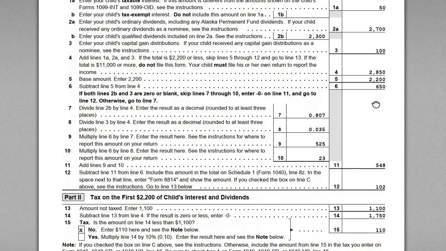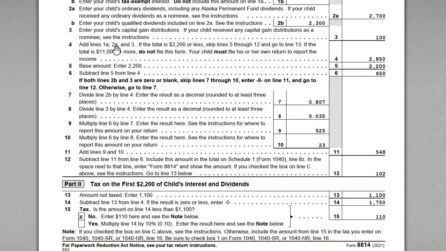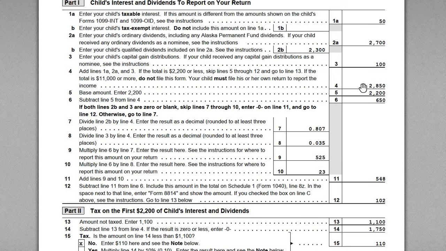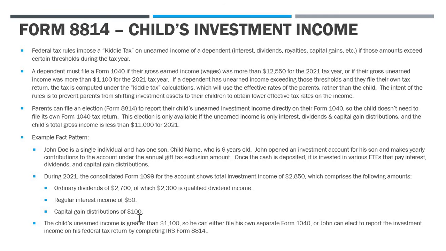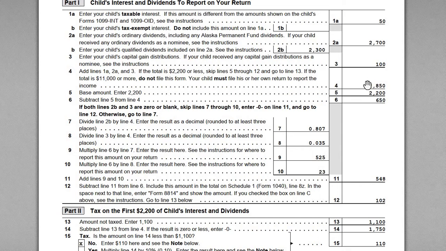Now, line 4 here, add up the lines 1a, 2a, and 3. So we've got $2,850 of total income, right? That's the amount that we have reported on our 1099 here, right? So we got the $2,850, and then the various breakout of the amounts. Okay, so we've got our $2,850 number.